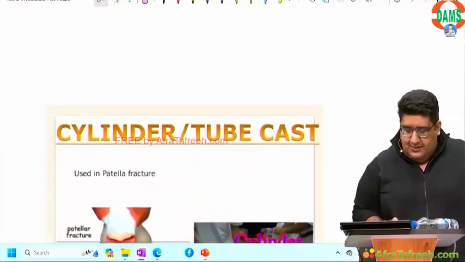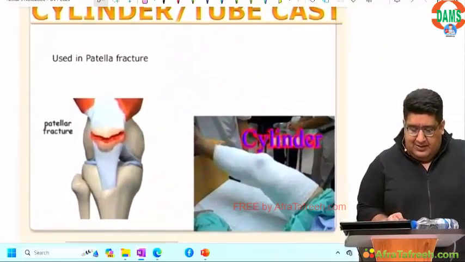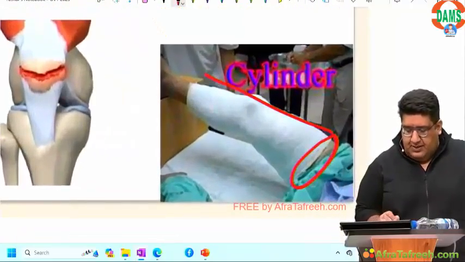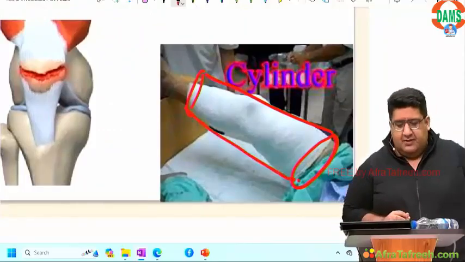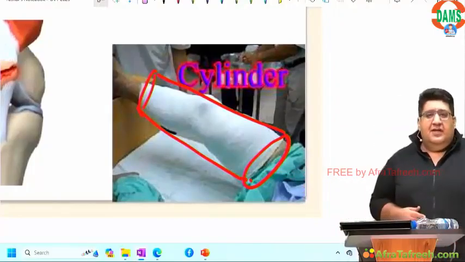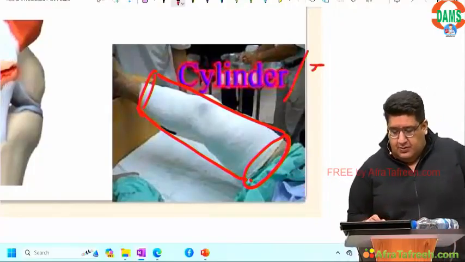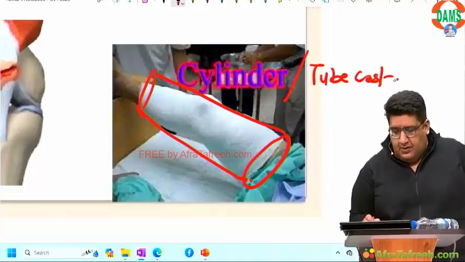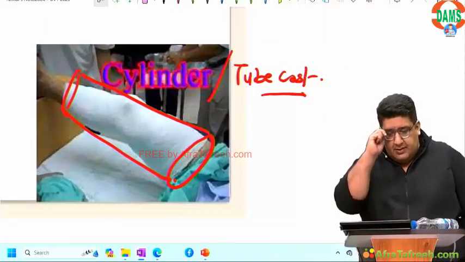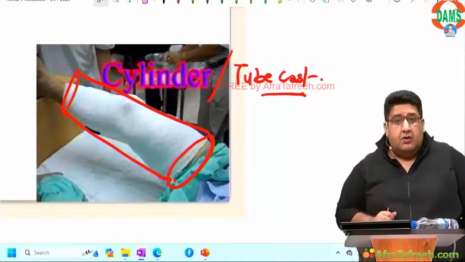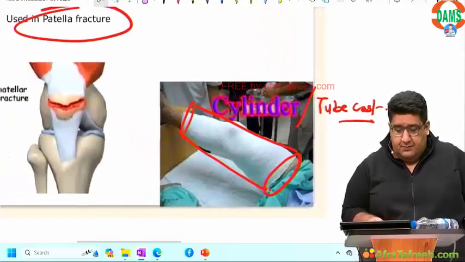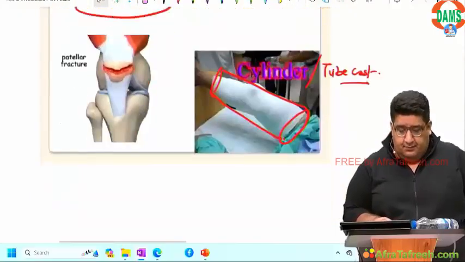Chaliye ji. Cylinder cast, tube cast, fracture patella. Why? If you see, the shape is just like that of a cylinder. So cylinder cast or tube cast. Fracture patella. Done? Chaliye.